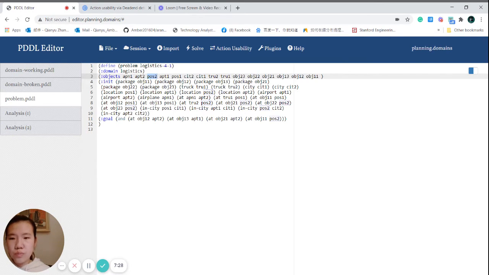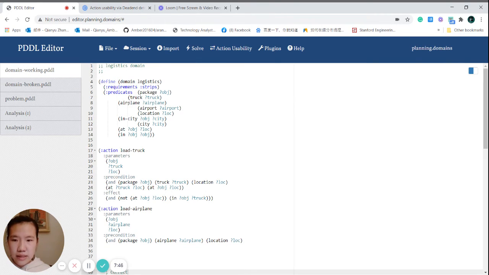Our goal is to move objects 1 and 2 to airport 2, and objects 1 and 3 to airport 1, and so on. The difference between the working domain and the broken domain is the precondition of the load airplane action. Let's see.